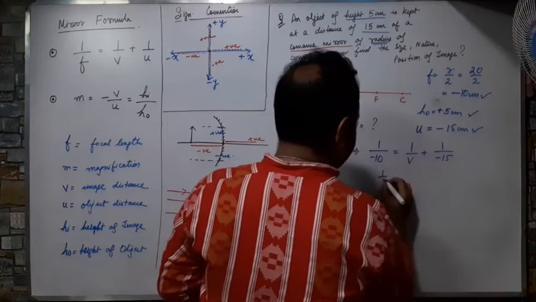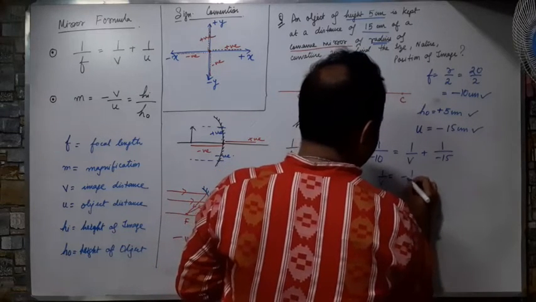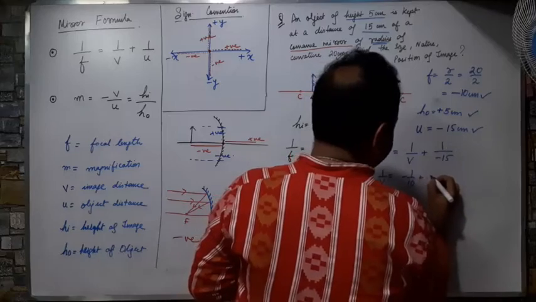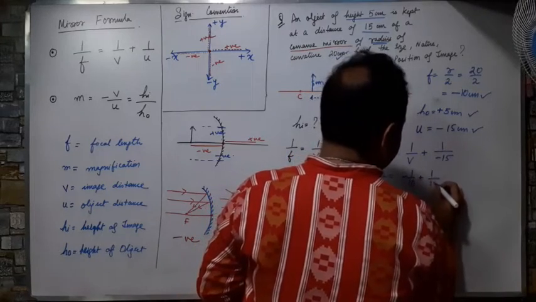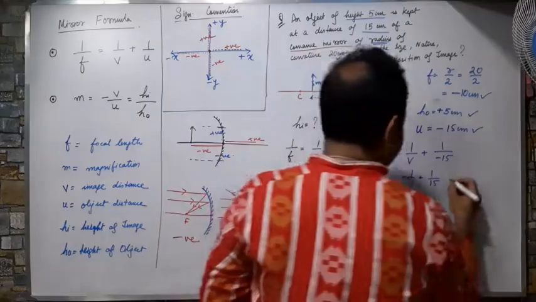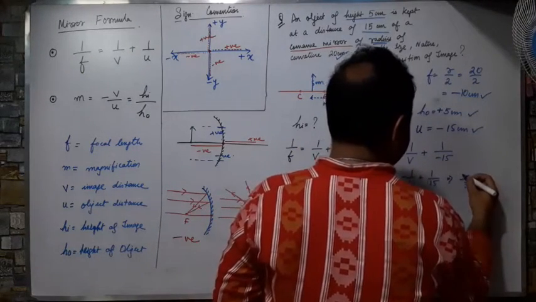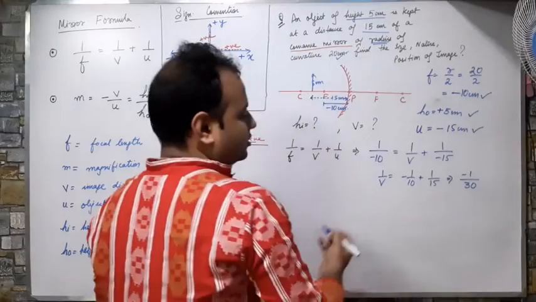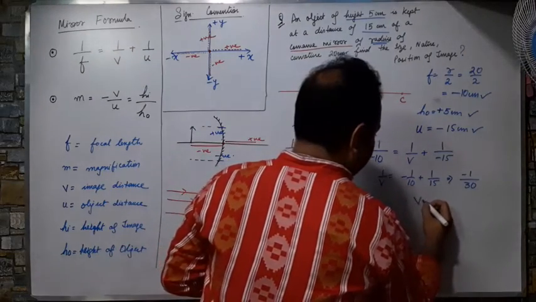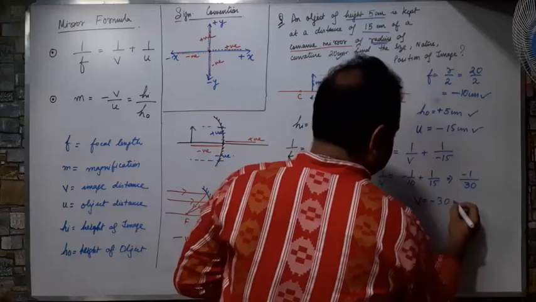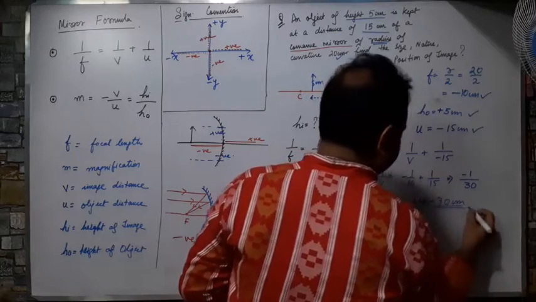On solving I am getting 1 by v equals minus 1 by 10 plus 1 by 15. What will I get on solving this? 30, and here will be minus 1. So therefore my v is coming minus 30 centimeter.